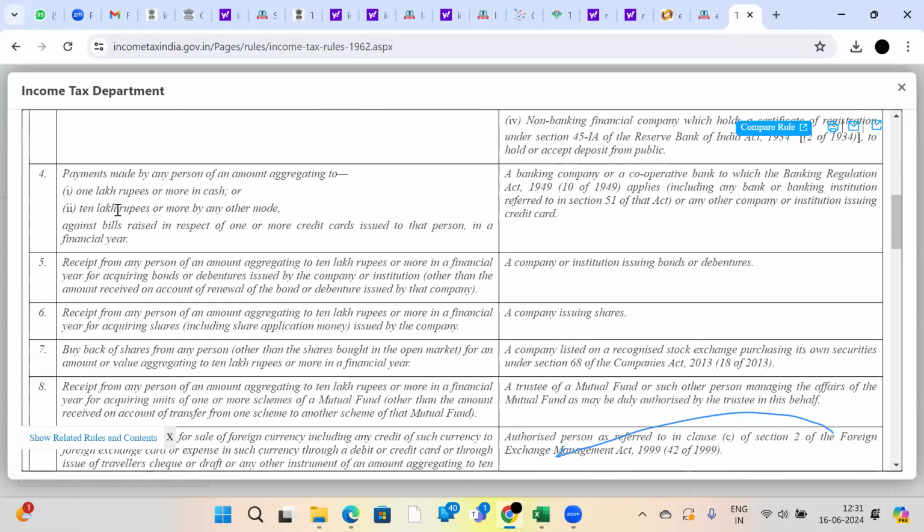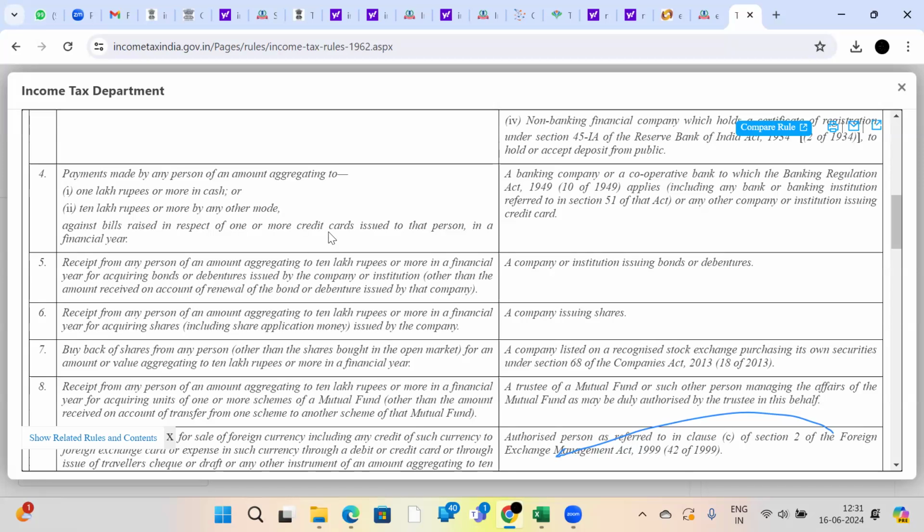See, recently I am getting queries: sir, I have paid credit card bills of more than 10 lakh rupees. It is reflecting in my AIS. I got a notice from the income tax department. They are asking to submit some details, to answer some questions. What should I do? See, this is the reason.